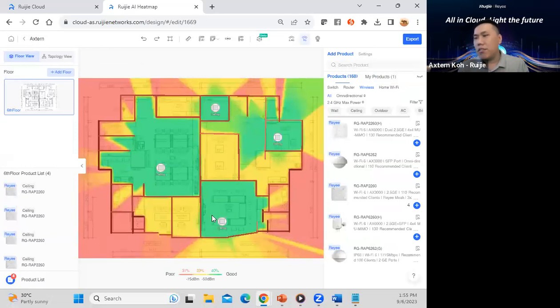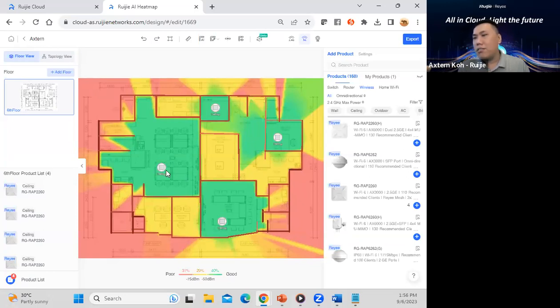So normally these are the 4 locations. It will show a plan for you, and you can even drag the AP itself and it will show you the result live. This is what our tool can do, and it is the best part. You don't need to stop the heat map and, after you relocate the AP, generate the heat map again. All the results will be live.